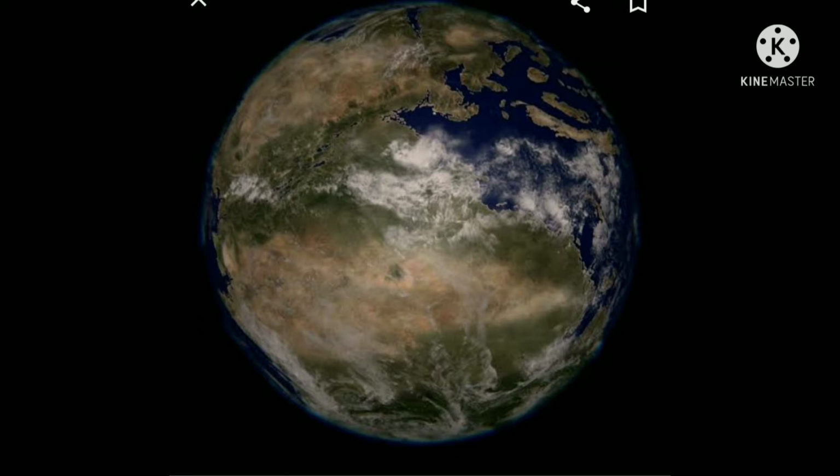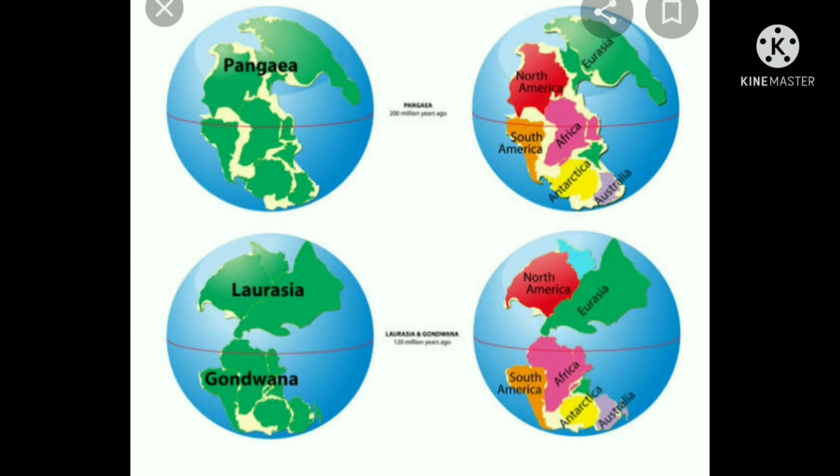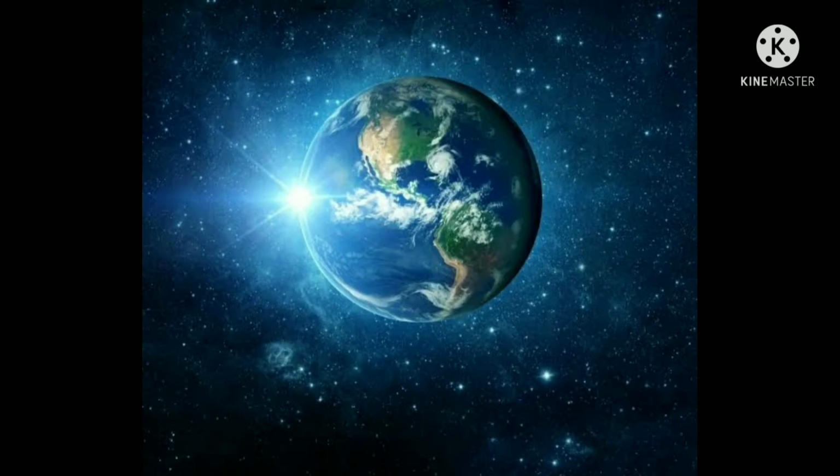Okay, children, do you feel the earth is still very active? Yes. How can you say that the earth is still very active? The mantle shoots up through volcanoes and fissures in the ocean floors and cools down to form the earth's crust. The earth's crust enters into the mantle and once again becomes molten. This constant process of formation and destruction of crust explains our earth is still very active.